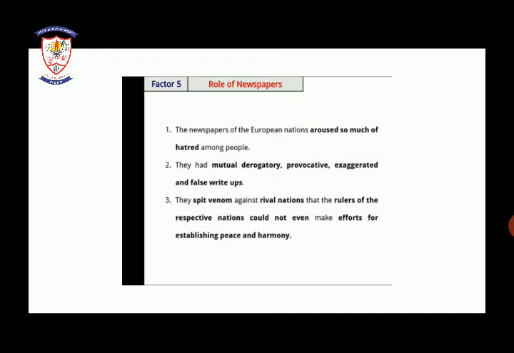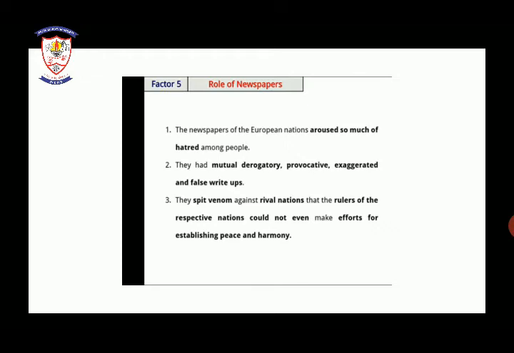Next was the role of newspapers. As we have seen, there was competitiveness, hatred and jealousy amongst the people of different nations. So false information, derogatory and provocative write-ups were published in the newspapers.